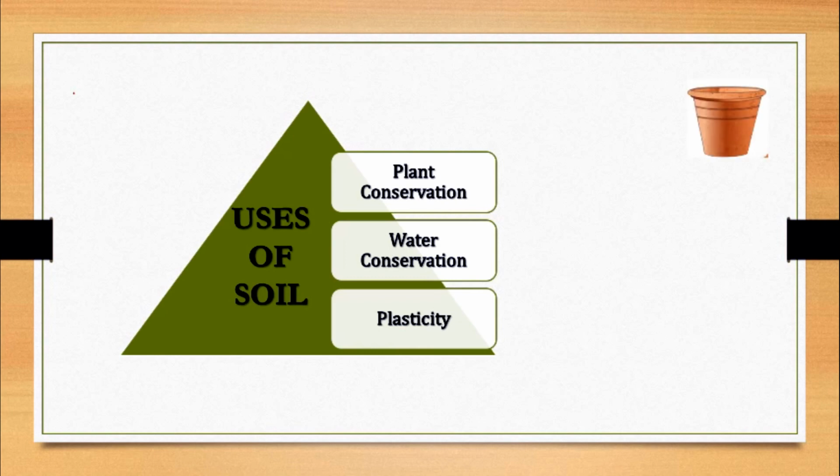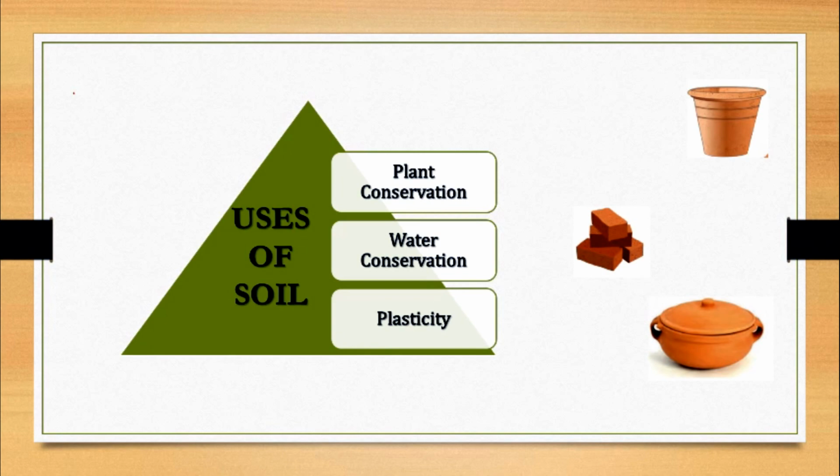Next is plasticity. Soil can be given any required shape. This property of soil is called plasticity. Because of its plasticity, we can use it to make articles of a variety of shapes as shown here, bricks, earthen pots, etc.